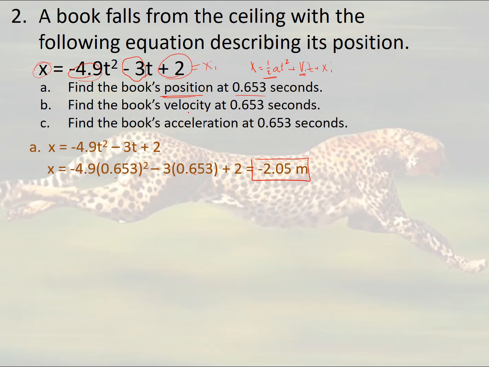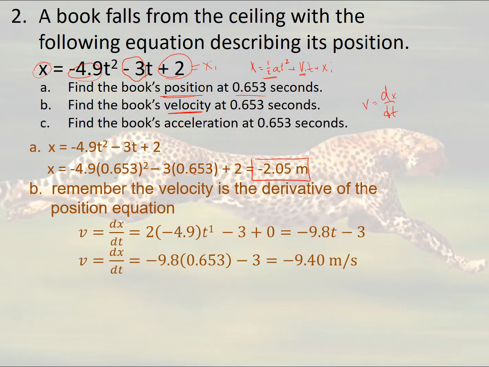Now to find the book's velocity, remember that if I have a position equation, to find velocity I'm really taking the derivative. So the velocity is the derivative of the position equation with respect to time. So I'm going to take the 2 times the coefficient and drop the power by 1. Remember that t to the 1, I'm going to take 1 times the -3, and then this becomes t to the 0 when I drop it by 1, and the constant is 0. And so I get 2 times -4.9, which is -9.8t, and then a -3.